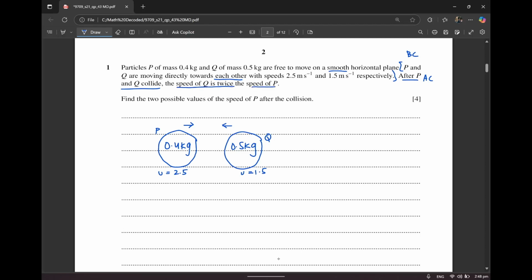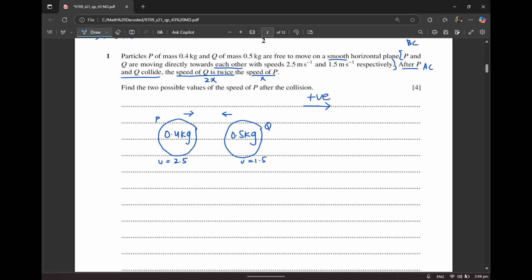So let's say if P is X, then Q is going to be 2X. Now, this is a question that is related to the topic of momentum. And in momentum, you need to understand one thing, that you have the authority to state which direction you're taking as positive. I'm going to be taking the right direction as positive in this particular question. It says find the two possible values of the speed of P after the collision.